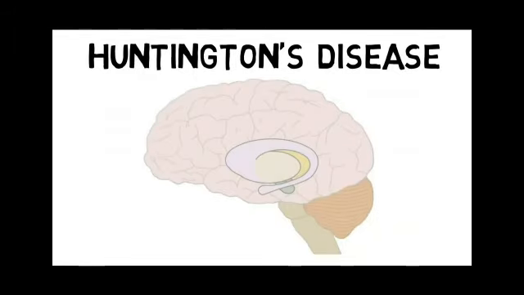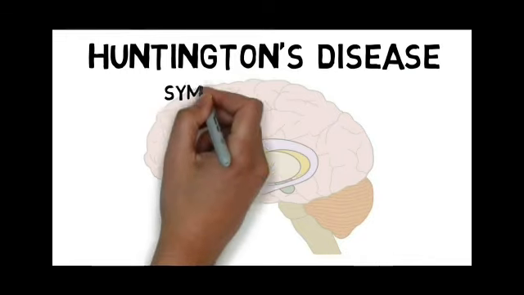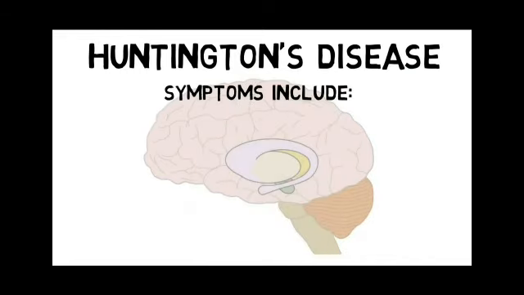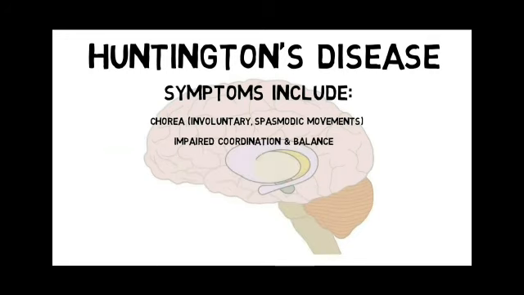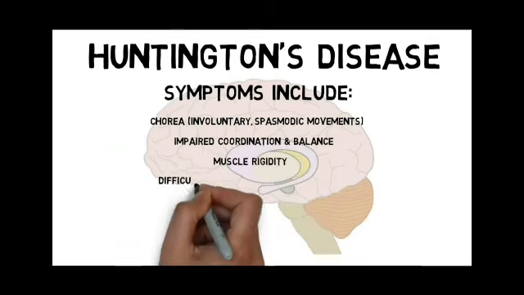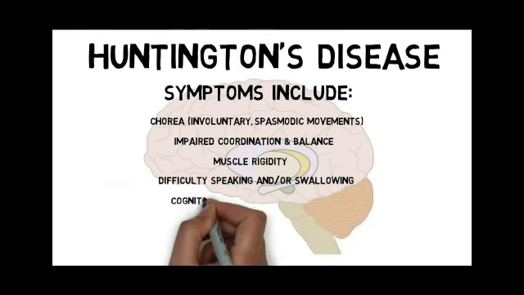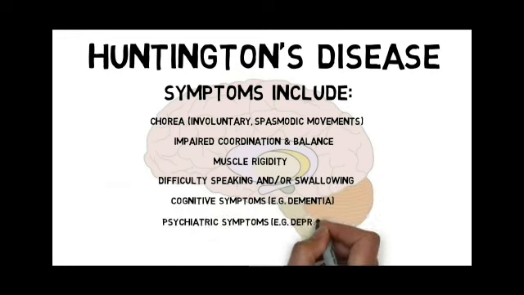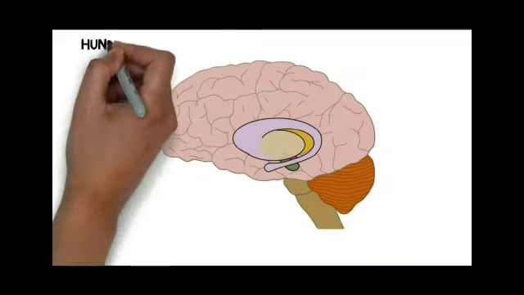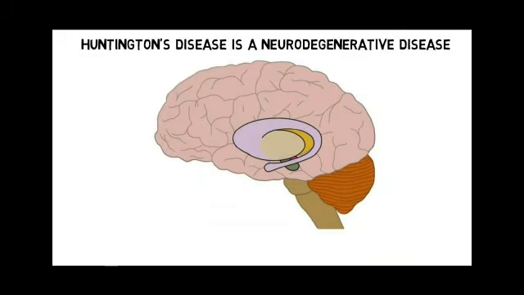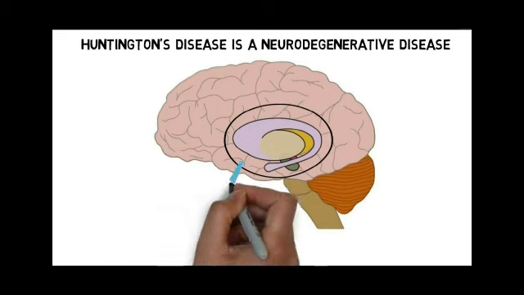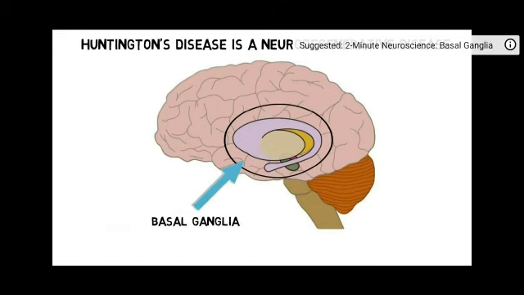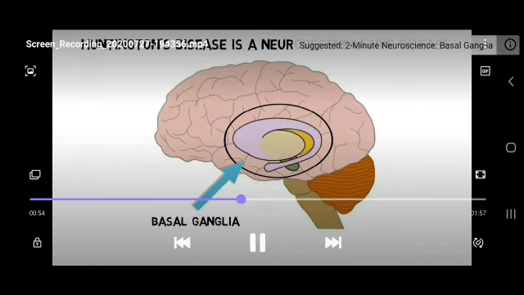Huntington's disease. It is an inherited autosomal dominant lethal gene in man. The symptoms include chorea, that means involuntary spasmodic movements, impaired coordination and balance, muscle rigidity, difficulty speaking and swallowing, cognitive symptoms like dementia, and psychiatric symptoms like depression will also be found. Huntington's disease is a neurodegenerative disease. That means the basal ganglia will be affected.